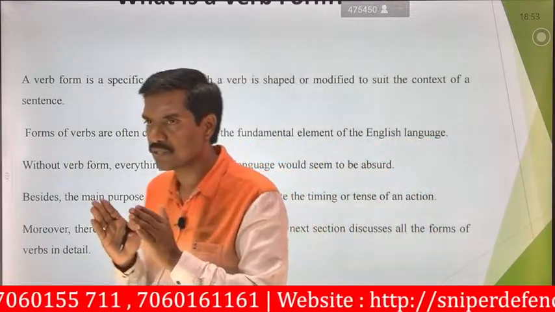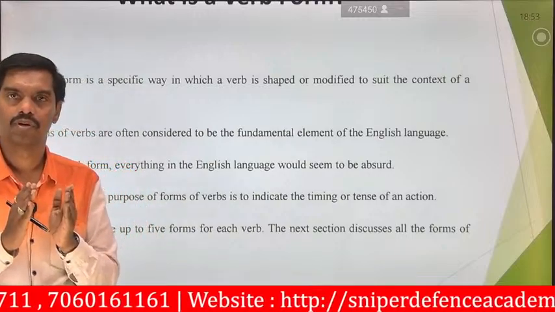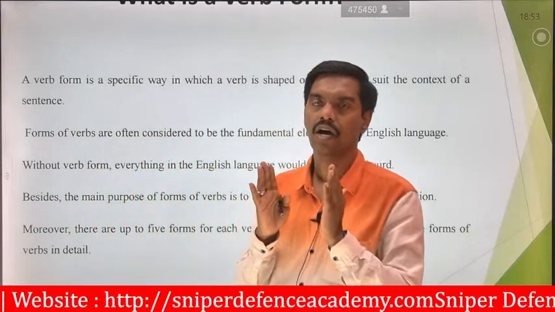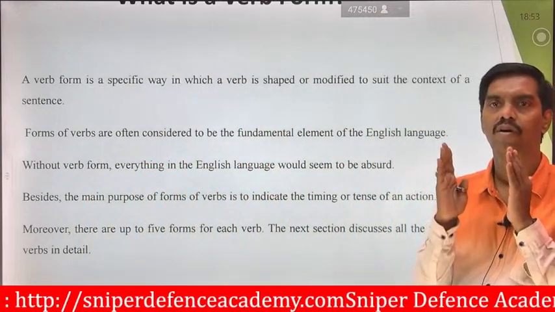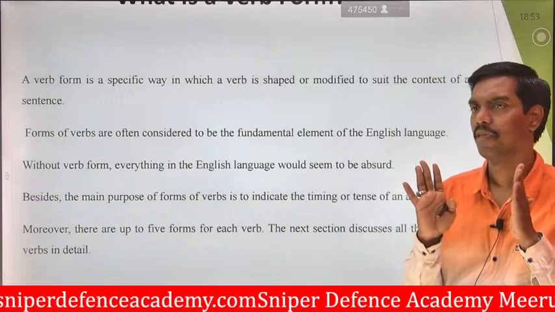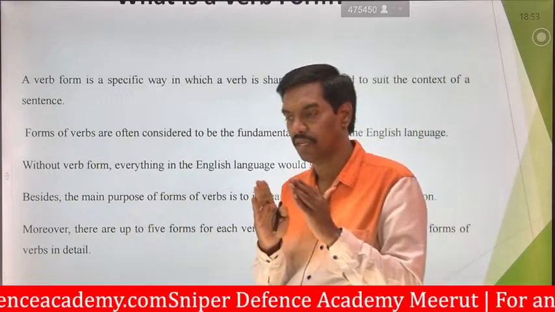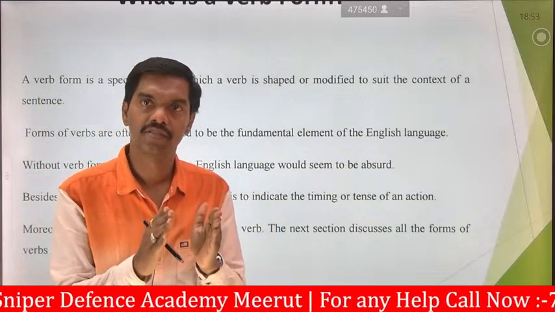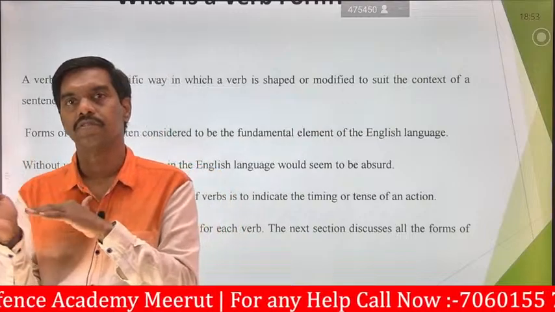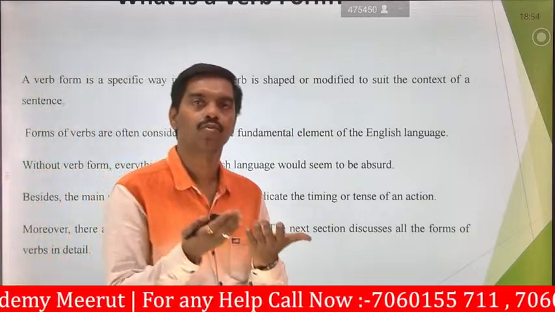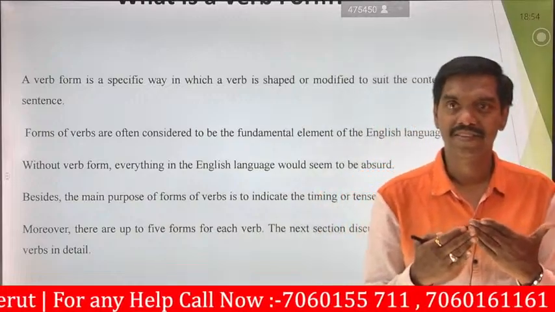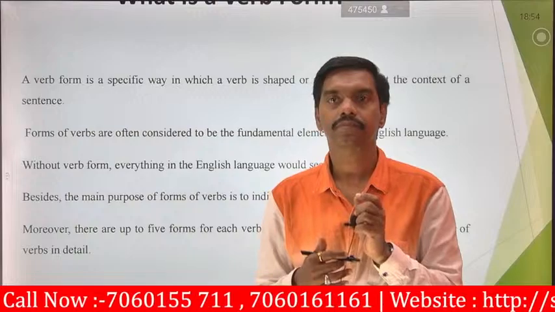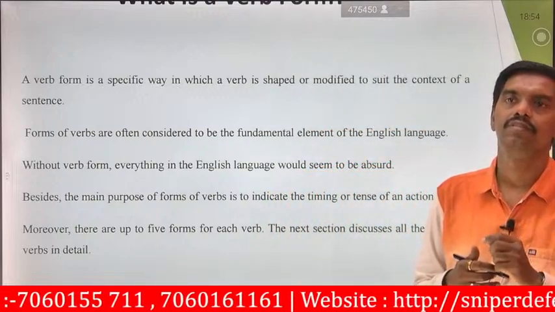So you can shape the verbs, or you can modify the verbs, as you like, in terms of past tense, or present tense, or future tense. Whatever you like, based on the verbs, it will easily represent what you are going to say.